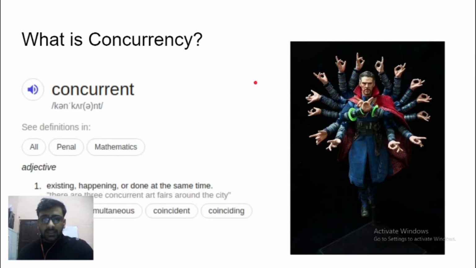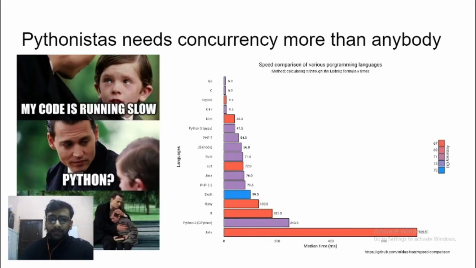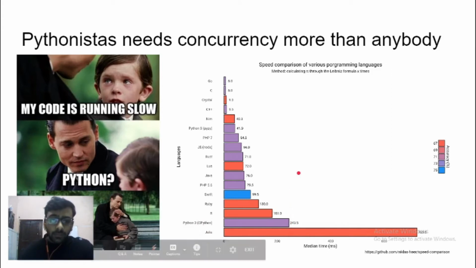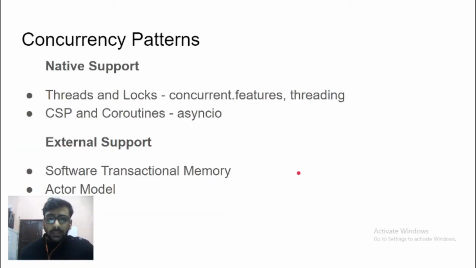This is a very essential skill to master, and the reason we need it so much in Python especially is because Python in itself is very slow. So here is a graph comparing the speed of various programming languages in implementing a function that calculates pi. As you can see, as compared to programming languages such as Golang, C, C++, Java, Ruby, R, the normal implementation of Python is the slowest of the bunch. So let's look at how we can speed that up.